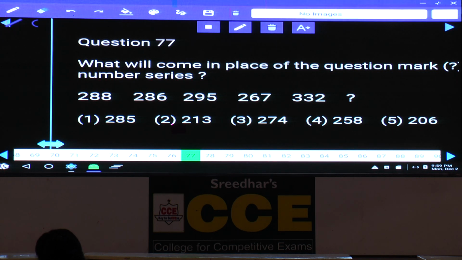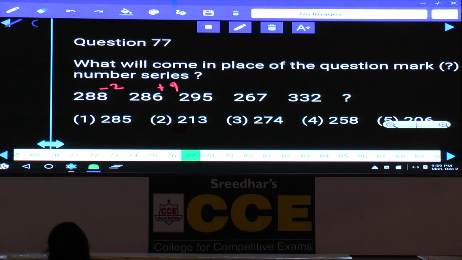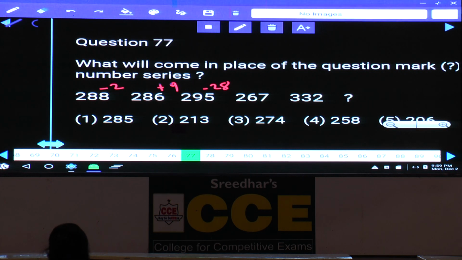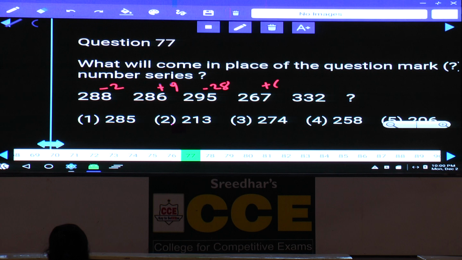The relation between 288 and 286 is minus 2. And between 286 and 295, what is the difference we have? Here the difference is plus 9, isn't it? So minus 2, plus 9. Between 295 and 67, what is the difference we have? Minus 28. The next difference is between 67 and 32, and this will be plus 65. What are these numbers? 2, 9, 28, 65.